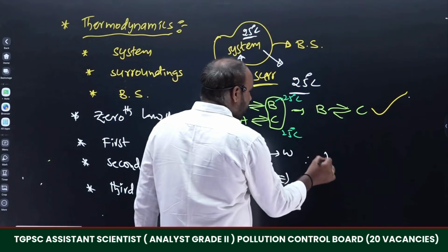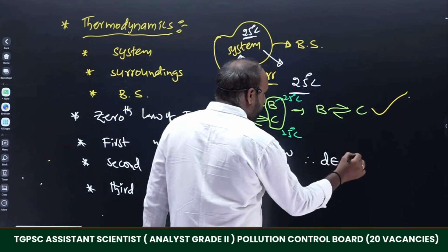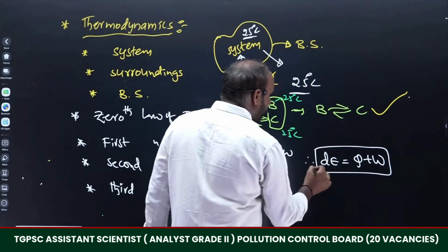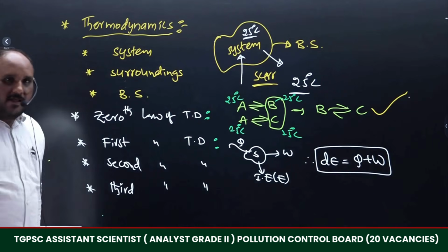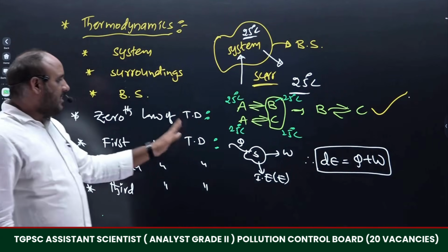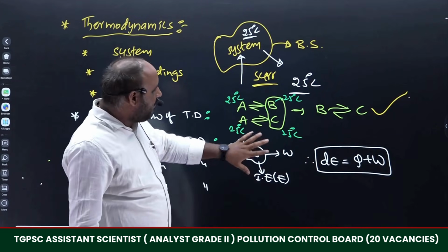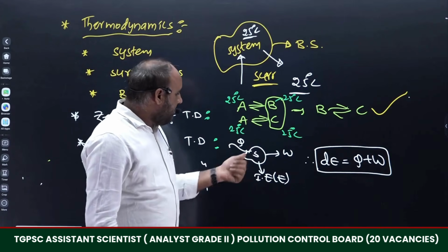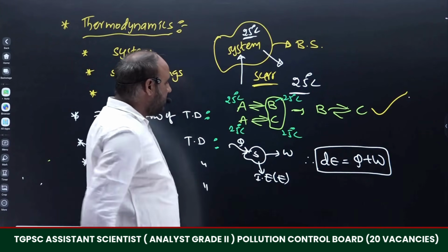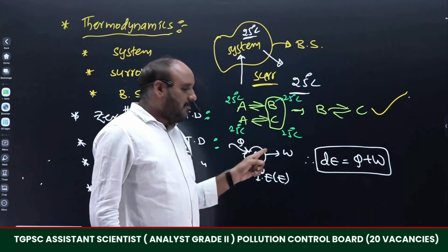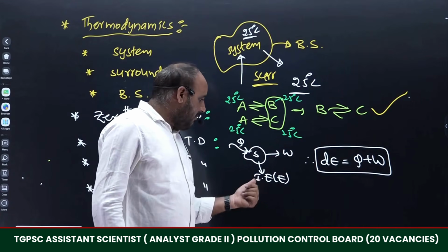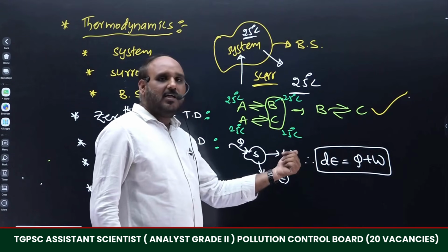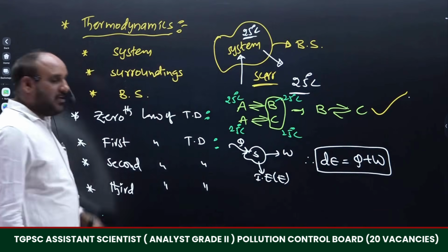Therefore, the mathematical equation of the first law of thermodynamics can be written as dU = Q + W. This is the mathematical form of the first law of thermodynamics. There are various statements and sentences, but with the help of a simple picture, we have to understand the concept easily. Here Q is absorbed, the arrow is towards the system, which means Q is absorbed. From the system, there is work done. The remaining will be in the form of internal energy. This internal energy is equal to the sum of Q and W. That is called the first law of thermodynamics.